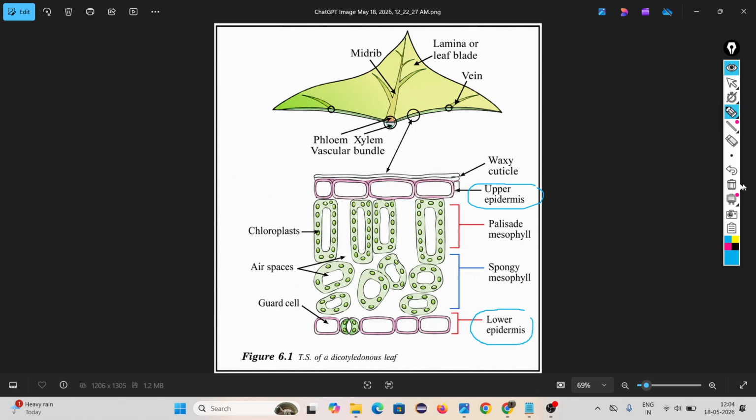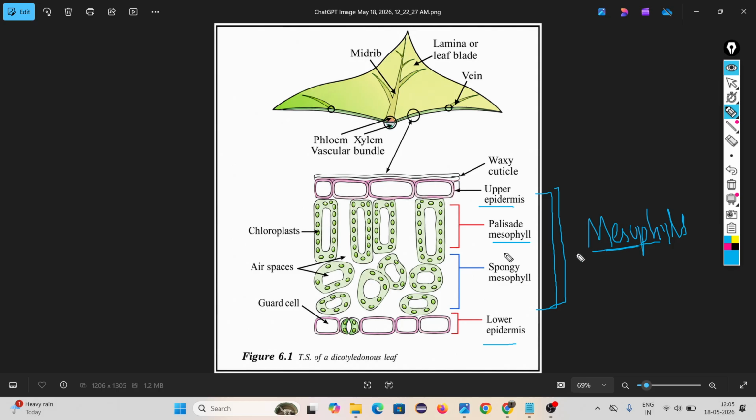Inside these, many cells are available. You think, no, inside our upper skin and below skin many cells are available? Like this in plant leaf, between upper epidermis and lower epidermis there are many cells, and this part is called mesophyll. Look, the total area is called a mesophyll.